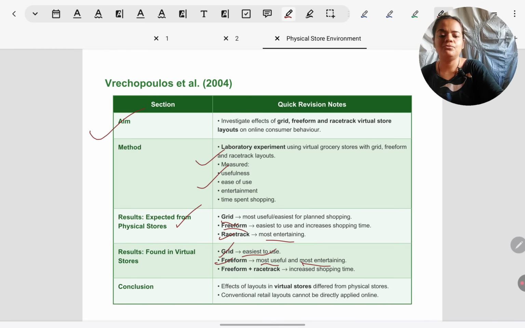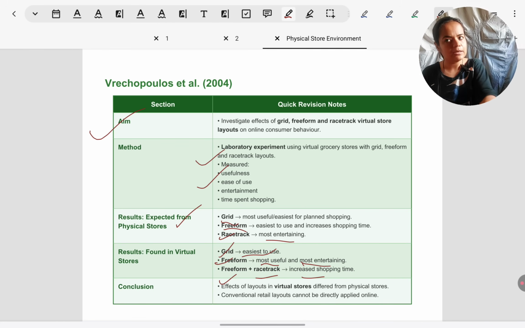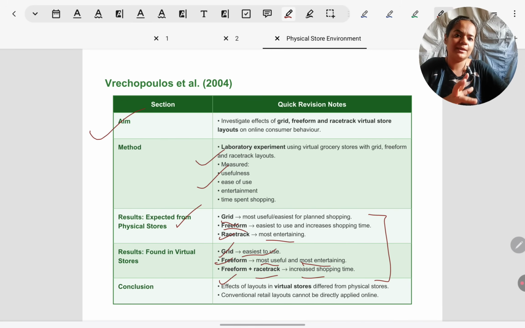Finally, racetrack layout in physical stores, people say it is most entertaining. Like we saw, it has a designated route to follow. In online stores, they spend a lot of time. We don't know why. Maybe it's frustrating because they have to explore everything compulsorily, and they don't indicate that it is most entertaining. That makes us feel that maybe it's not too pleasurable an experience, but because things are not easily accessible, maybe that's why they spend too much time. The key thing we have to notice is that there is a stark difference between how people perceive layouts in physical offline stores and in online stores.